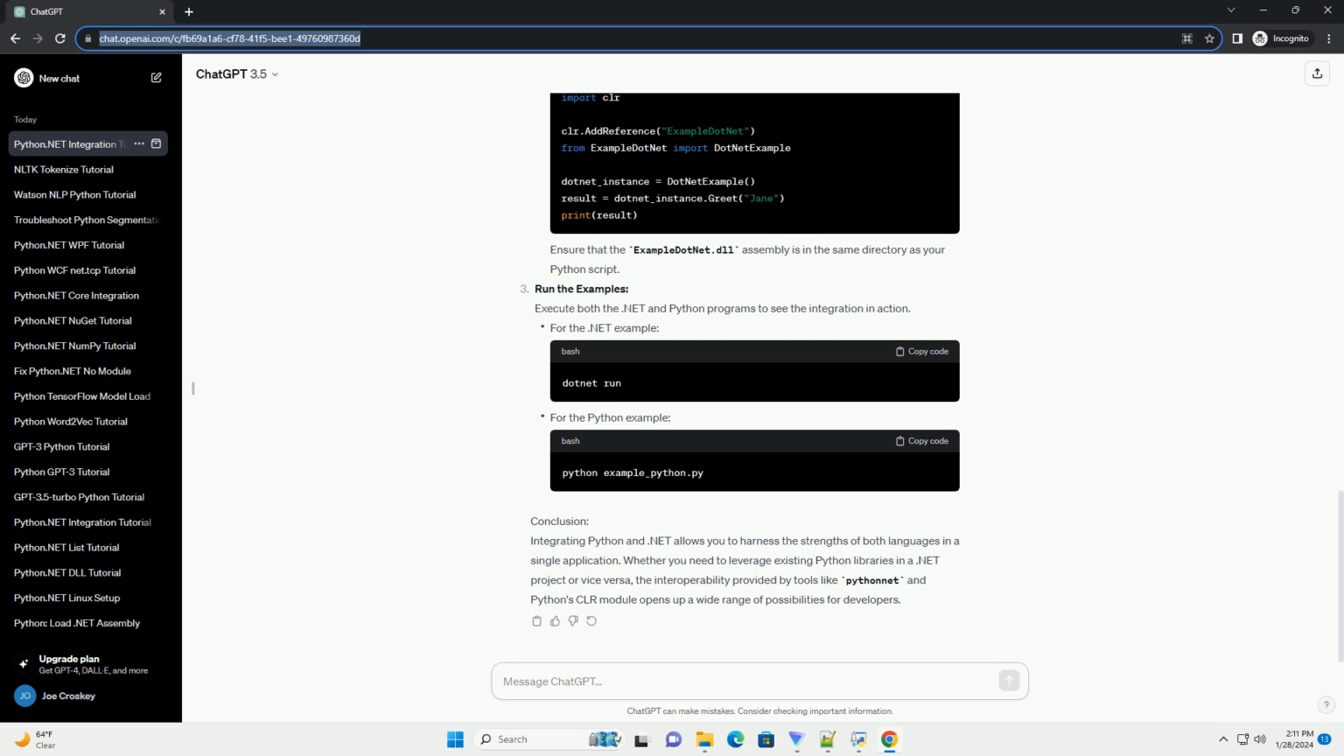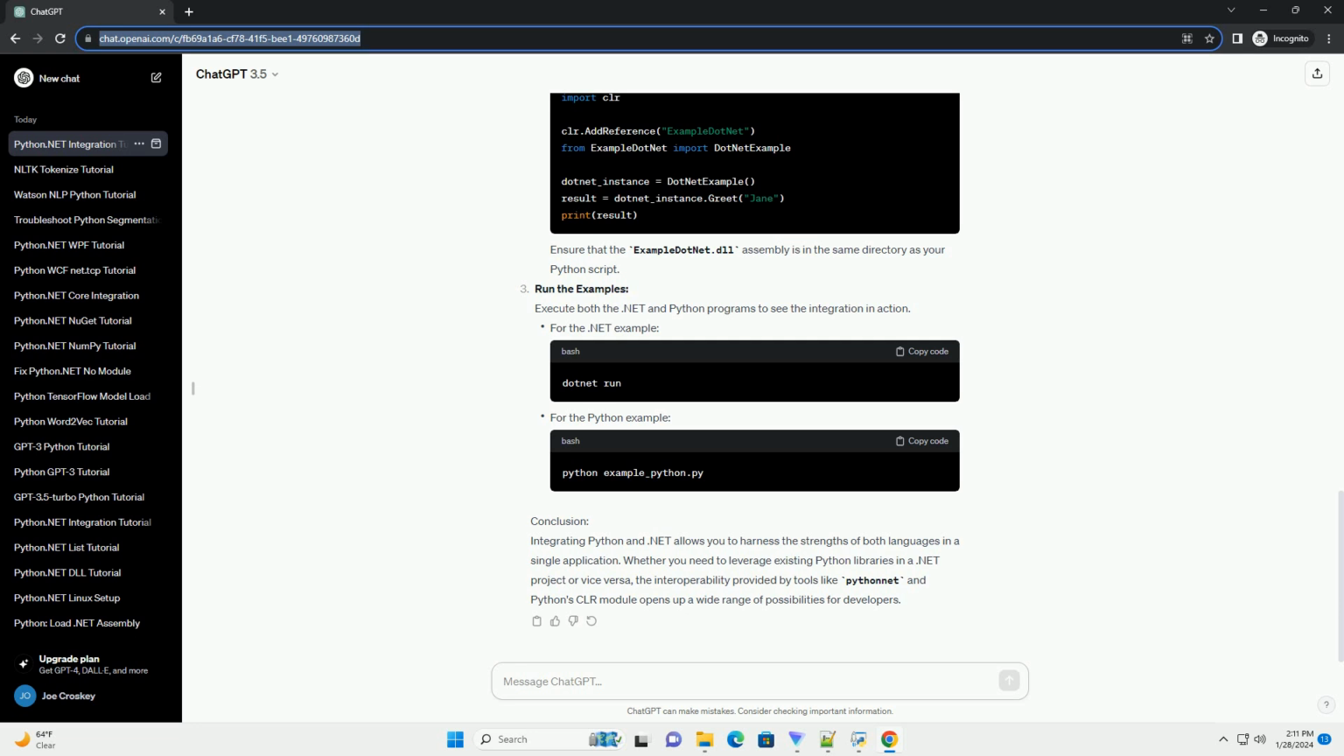ChatGPT. Tutorial, Integrating Python and .NET. In this tutorial, we'll explore how to integrate Python with .NET using the Python.NET library, Pythonnet. This integration allows you to leverage both Python's extensive libraries and the capabilities of the .NET framework within a single application. We'll walk through the installation process, basic usage, and provide code examples to demonstrate the integration.